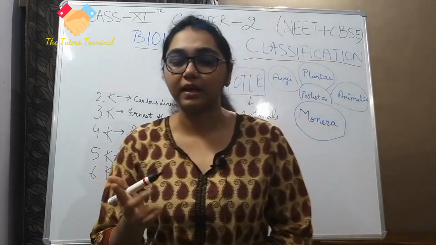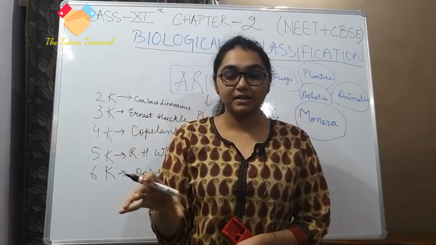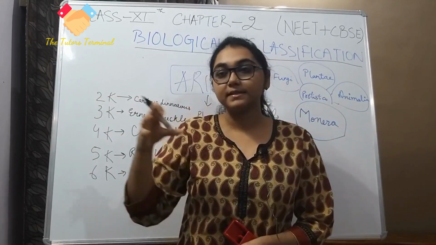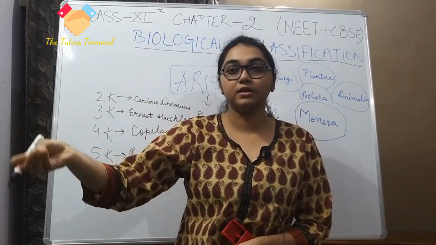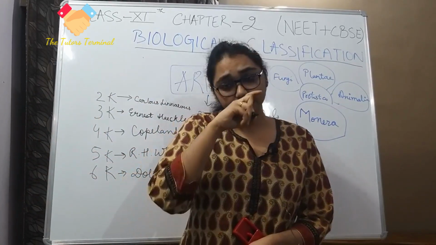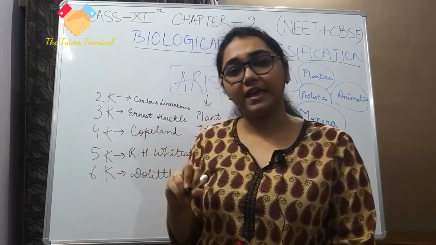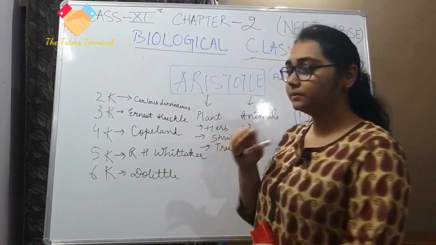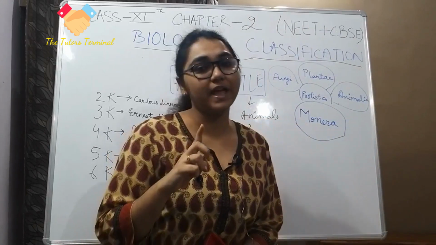He was like, okay, now there are many plants. Some plants are of this kind, so I will call it herb. Some of that kind, I might call it shrub. Some are of this kind, let me call it tree. Then he was like, okay, animals. How should I classify animals?